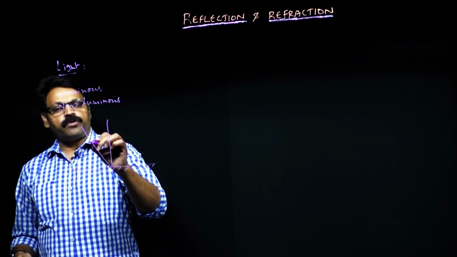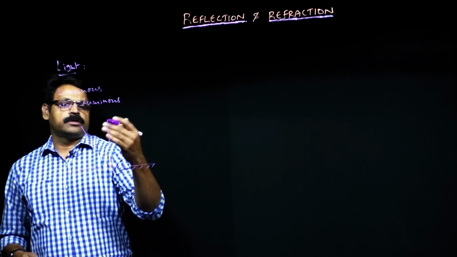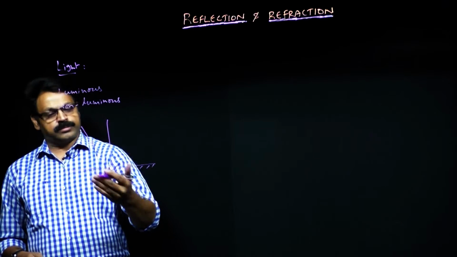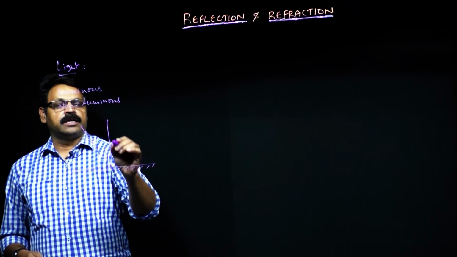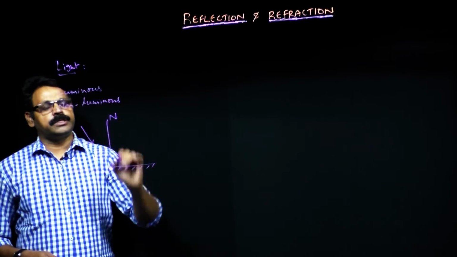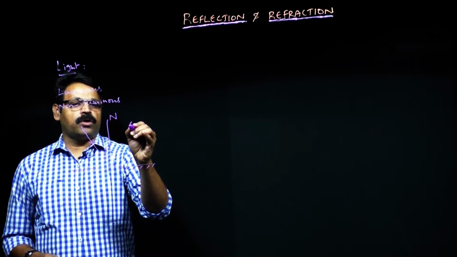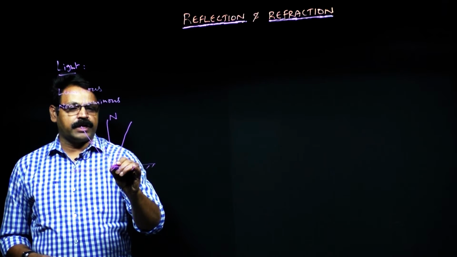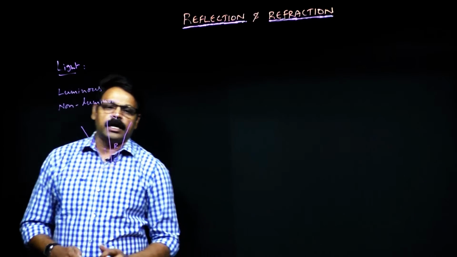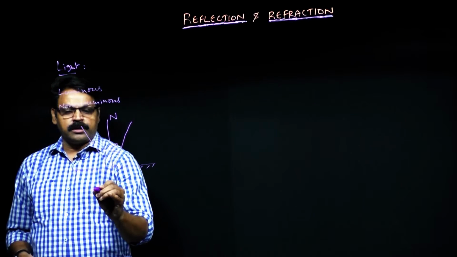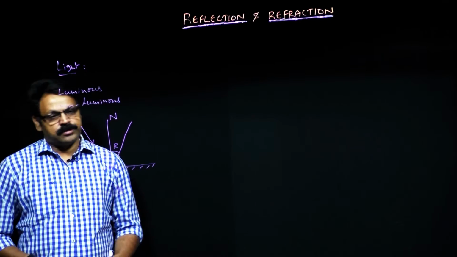So whenever a light falls, generally the incident ray, this light is emerging out of some luminous body, some energy source, and it is falling with an angle i with reference to the normal. So always the measurements are taken with reference to the normals. Then it will be falling onto the surface and will get reflected. So we have seen the formula associated with the incidence angle and angle of reflection. So here the law says incidence angle is equal to reflection angle. This is the first law.